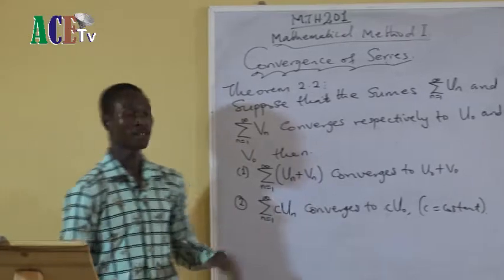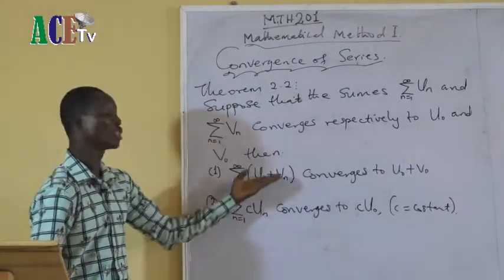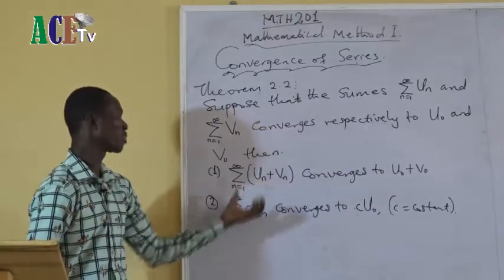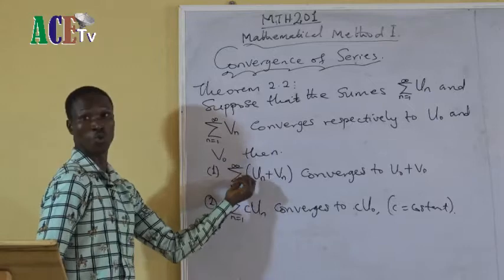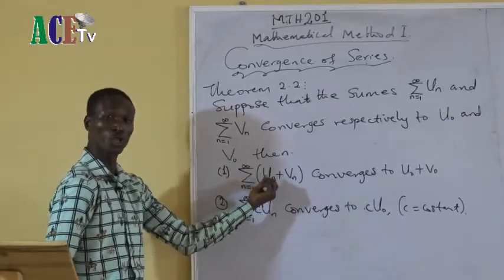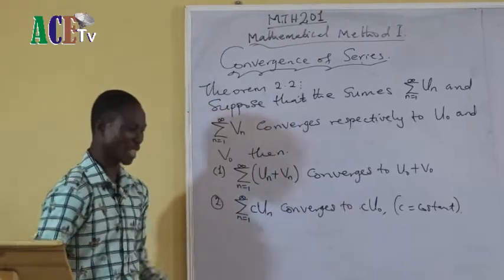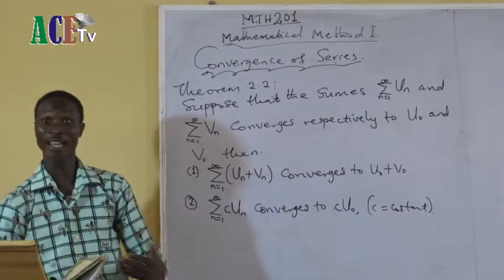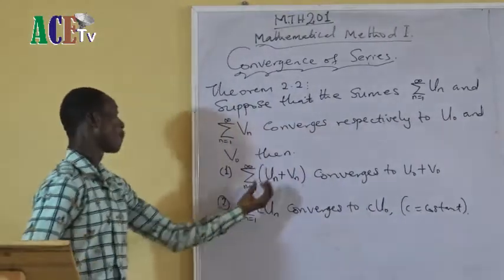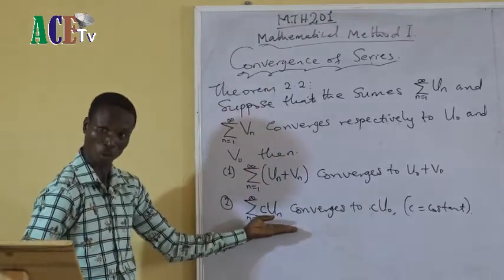I'll prove this part 1 and leave the 2 for you. But see the proof of the one. It's very simple. What you need to do is take one part of the first proof, just the u part, and mimic it. Then you put the constant, just like that. The constant can be multiplied, the constant can be added, it can go inside this sum, it can come out, whatever you like. But just one part of this proof is sufficient for this second one.